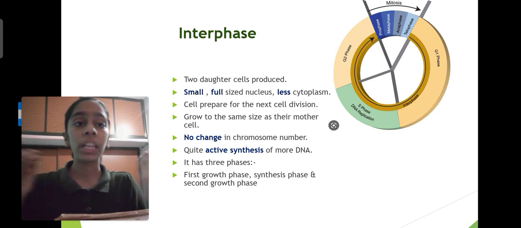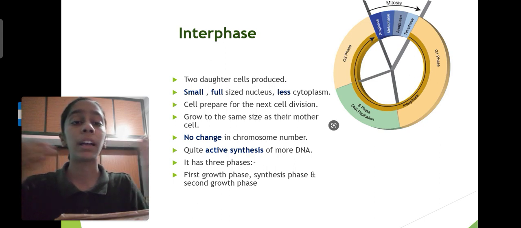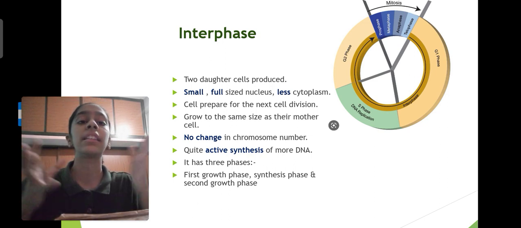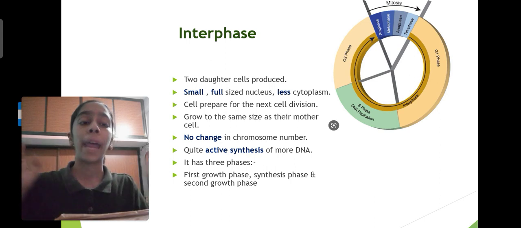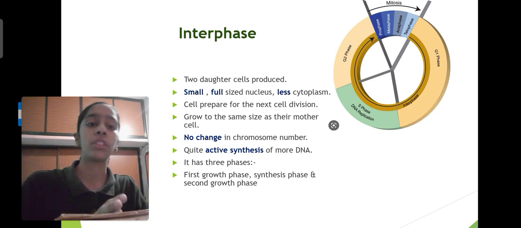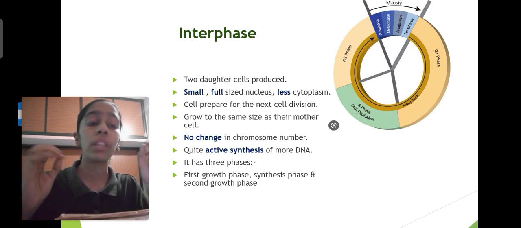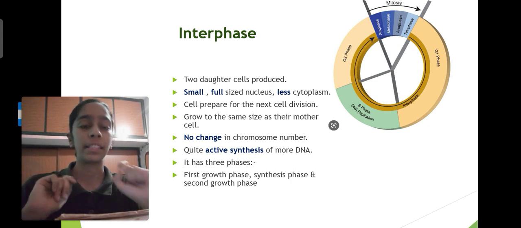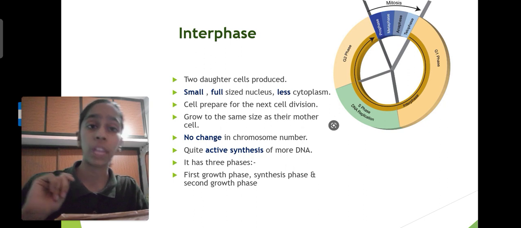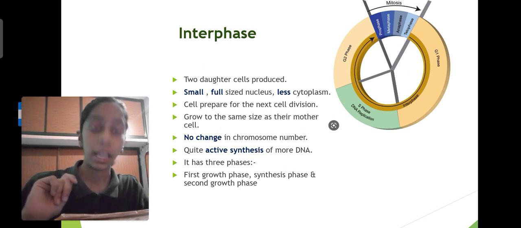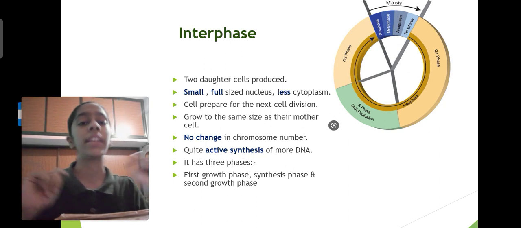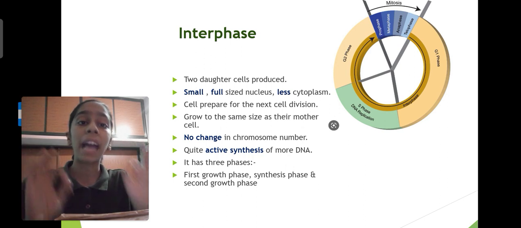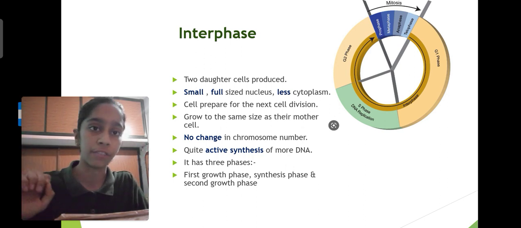So during this time the cell becomes larger and increases its cytoplasm and becomes ready for cell division for formation of new cells. Why is this phase called resting phase? Because there is no change in the chromosome number. But although it is called a resting phase, there is quite active synthesis of DNA during this phase.